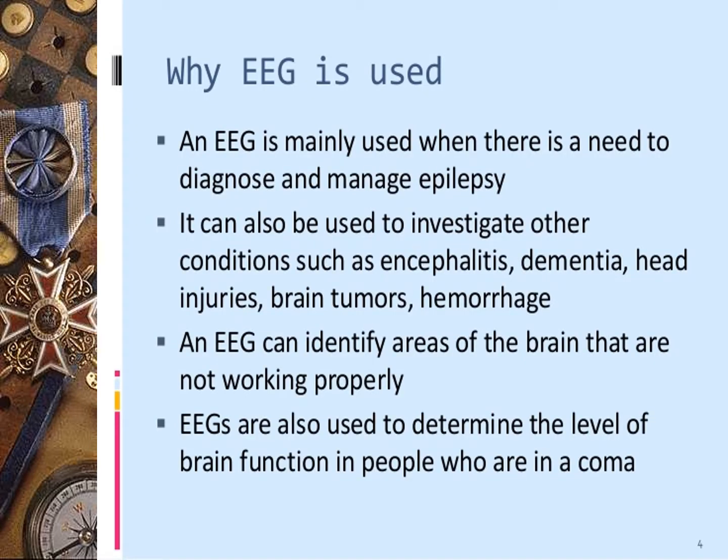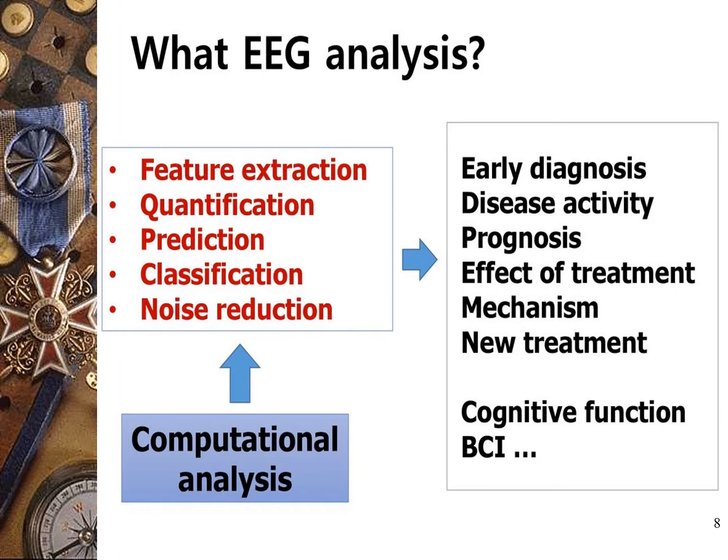Why is EEG used? An EEG is mainly used when there is a need to diagnose and manage epilepsy. It can also be used to investigate other conditions such as encephalitis, dementia, head injuries, brain tumors, and hemorrhage, and EEG can identify areas of the brain that are not working properly. EEGs are also used to determine the level of brain function in people who are in a coma.